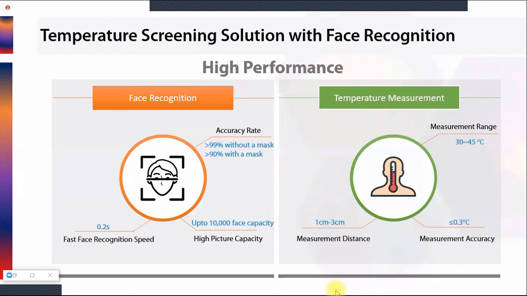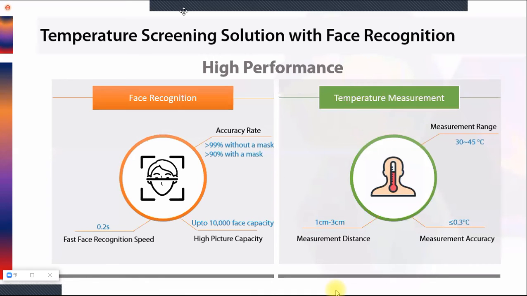Now, the performance is quite high. The face recognition terminal accuracy is 99% without a mask and 90% with a mask. That is quite good accuracy. Up to 1,000 faces you can upload on the face recognition terminal, which means the database can be local. As I previously told you, the database can be local as well as centralized.